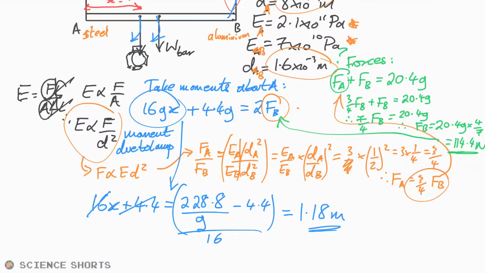That's one of the trickiest questions I think I've ever seen in an A-level paper, because there's so many inferences that you have to make. But like I said, just bear in mind that proportionality, thinking about what is staying the same, what's different, is a really powerful tool to have, especially when you're stuck. Okay, on to greener pastures.